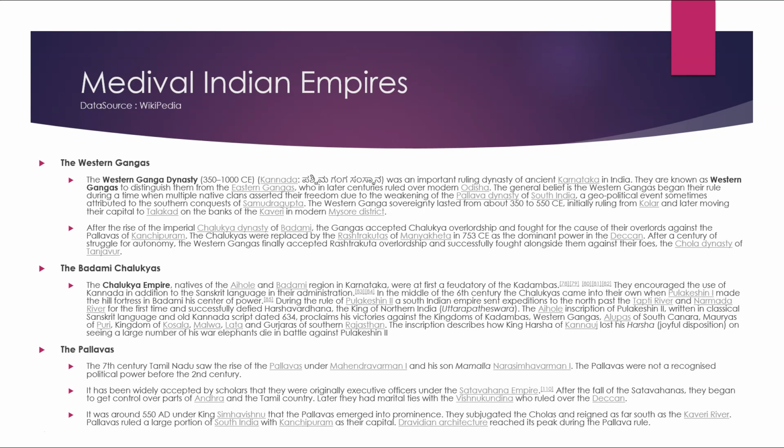During the rule of Pulakeshin II, the South Indian empire launched expeditions to the north, crossed the Tapti and Narmada rivers for the first time, and successfully defied Harshavardhana, the king of northern India. The Aihole inscription of Pulakeshin II, written in classical Sanskrit and the Old Kannada language, dated 634, proclaims these victories against the kingdoms of the Kadambas, Western Gangas, Alupas of southern Canara, Mauryas of Puri, and the kingdoms of Kosala, Malwa, Lata and Gurjaras of southern Rajasthan. The inscription describes how King Harsha of Kannauj lost his joyful disposition on seeing a large number of his war elephants die in the battle against Pulakeshin II.